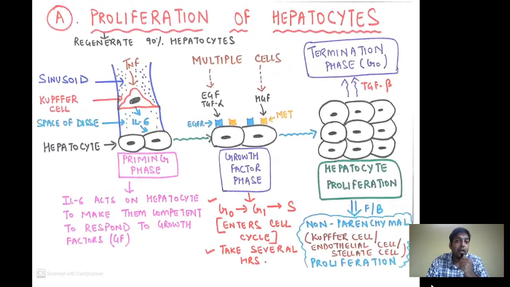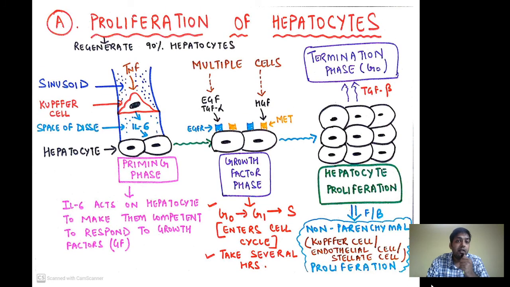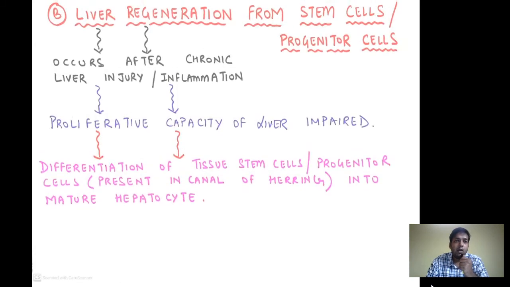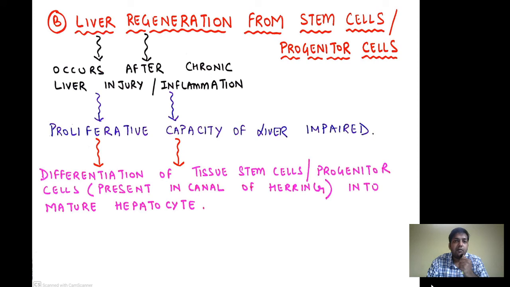One important MCQ is that the liver shows a remarkable capacity of regeneration. Up to 90% can regenerate just by proliferation of hepatocytes alone. A very important MCQ. Now the second important mechanism of liver regeneration is from the stem cells or progenitor cells, that is the maturation or differentiation of the stem cells into a mature hepatocyte.